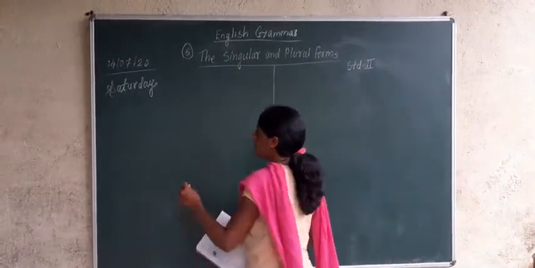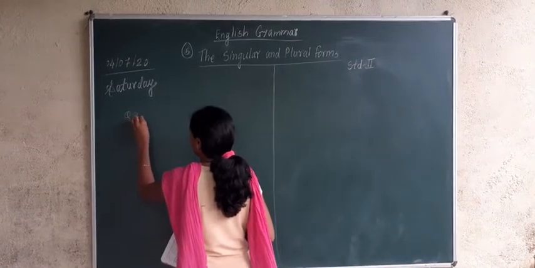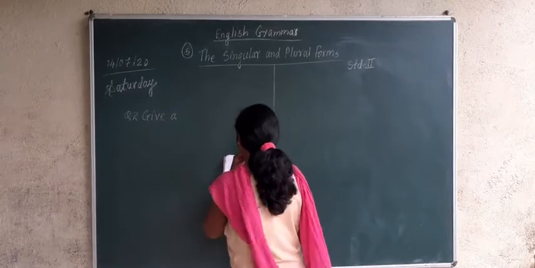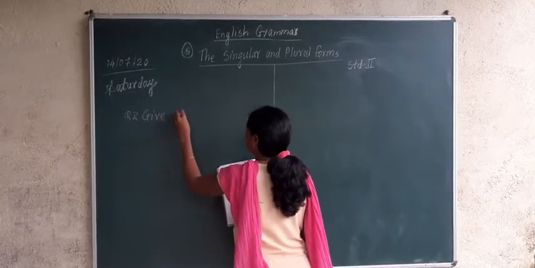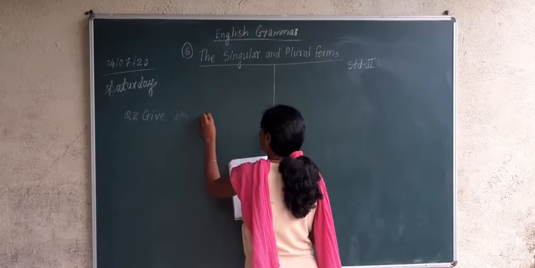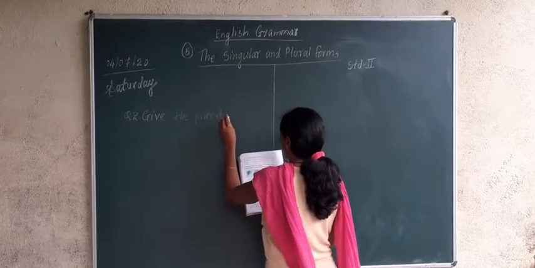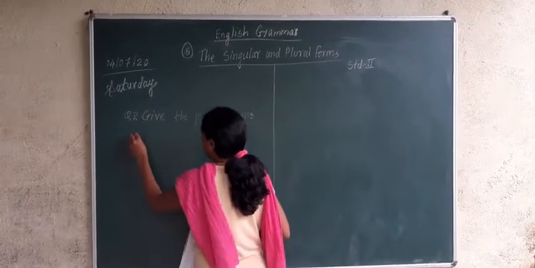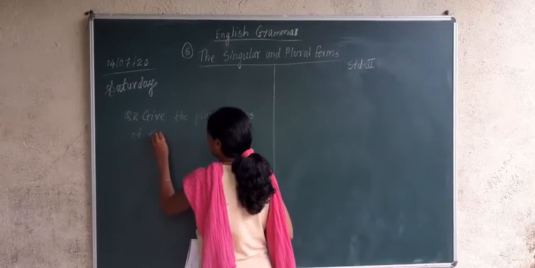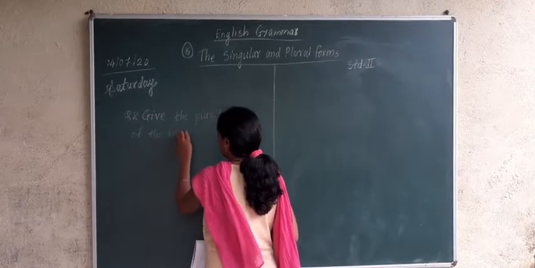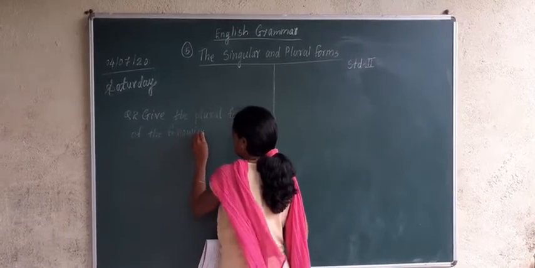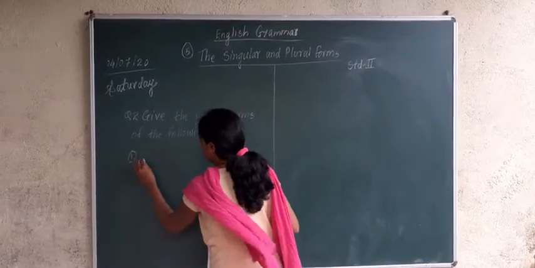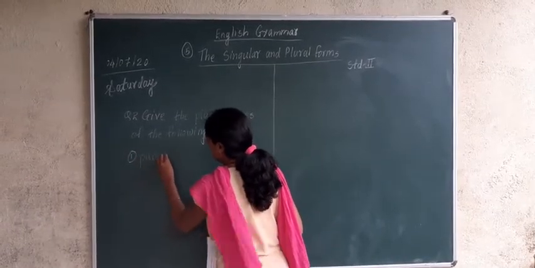Okay. Question number 2. Give the plural forms of the following. First one, P-U-P-P-Y, puppy.